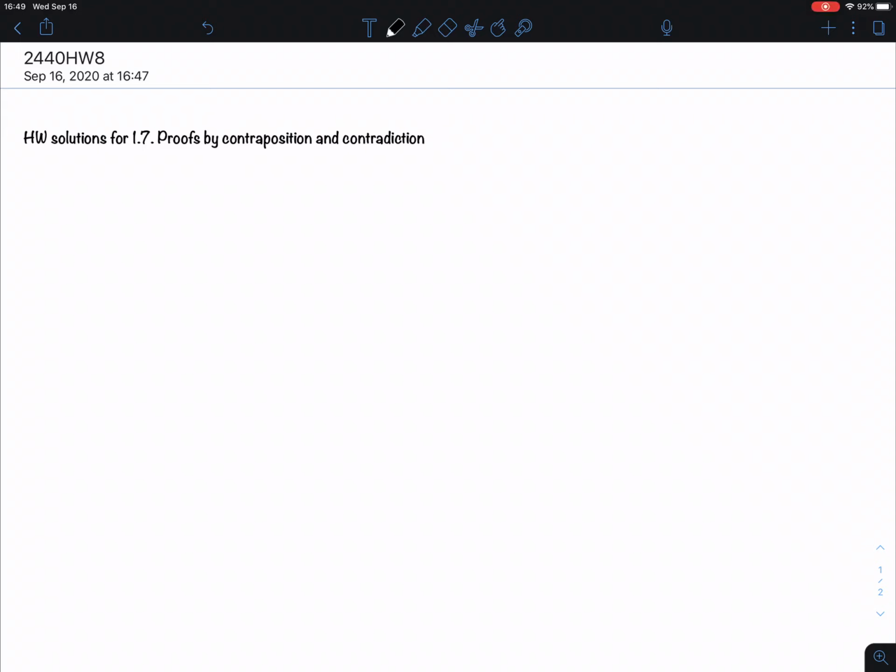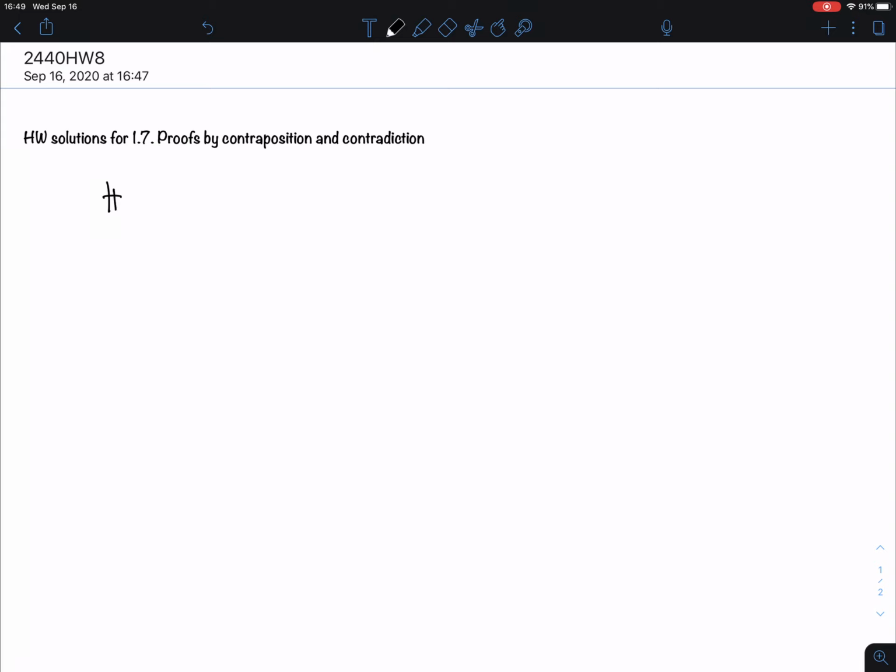I'm going to give you a couple of homework solutions from 1.7. I know this is perhaps one of the weirder things that you're going to see in this course. Well, there is another one at the end, which is called proofs by induction. They seemed a little bit counterintuitive, and that's why the name contra is there, contraposition, contradiction, okay? You have to familiarize yourself with these kinds of things, so I'm going to go through a couple of these.